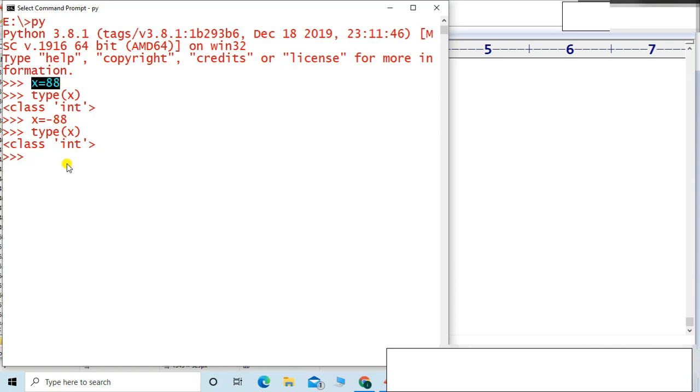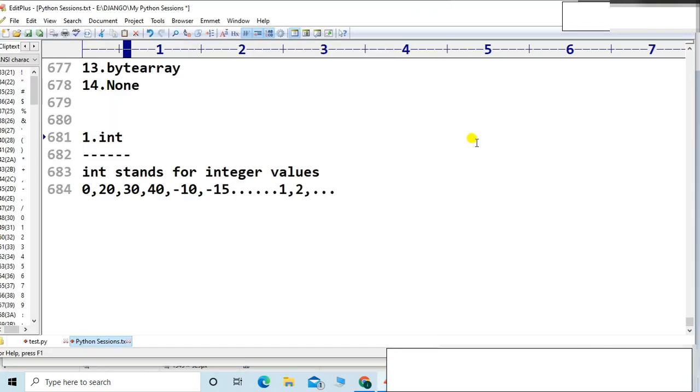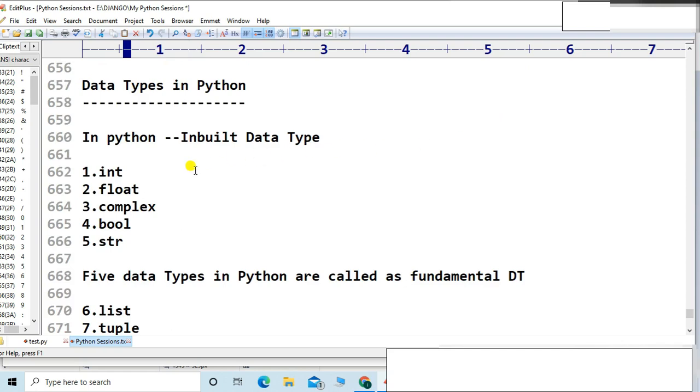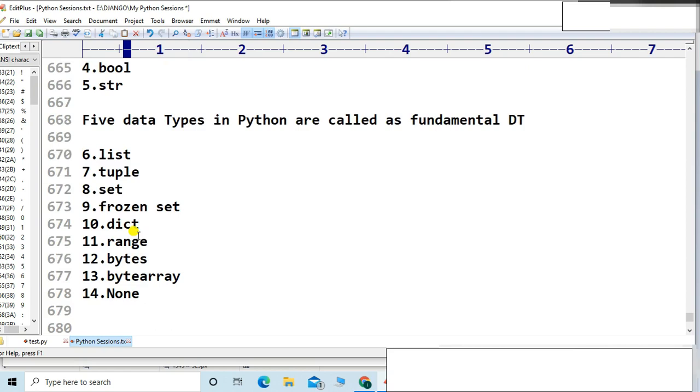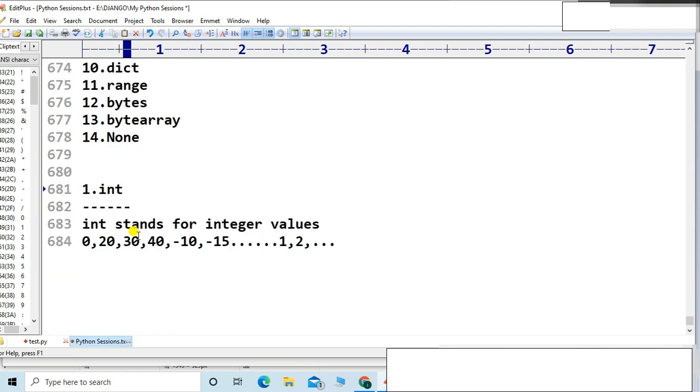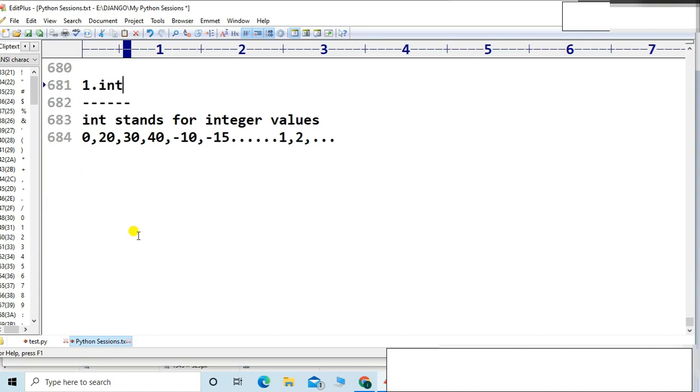Again, a question will come to your mind. Sir, you told us integer, float, complex, bool, str. Okay, but where is long? Where is double? A very valid question, friends. Let me clear up one thing: those terminologies are not in Python. Suppose you write some value here, 444555666. What will you think? It seems to be long or double.